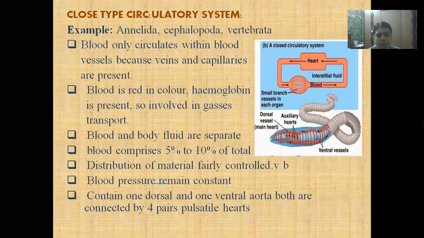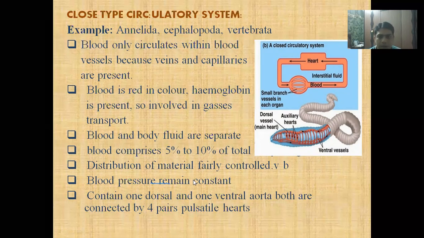Some of the blood is released from the capillaries into the tissues, and waste selectively enters into the blood in the capillaries. As the blood is not open into the body cavity, blood pressure remains constant.